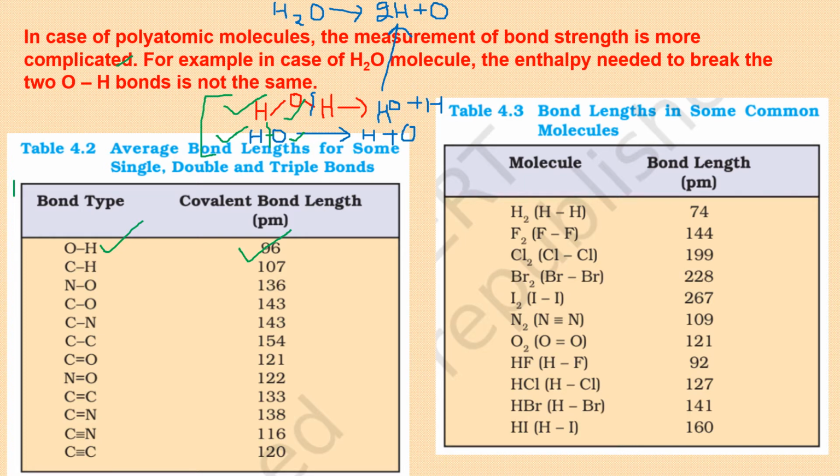And same way, the bond length in some common molecules is given here. Like in H2, the bond length is 74. In F2, it is 144. And in HBr, it has to be obviously different, 141. So it depends with what the atom is making a bond.